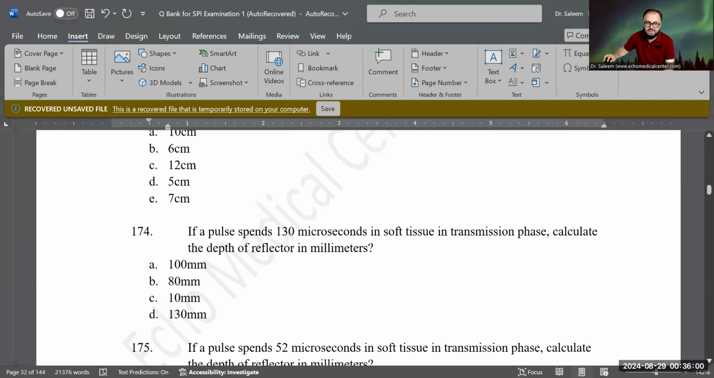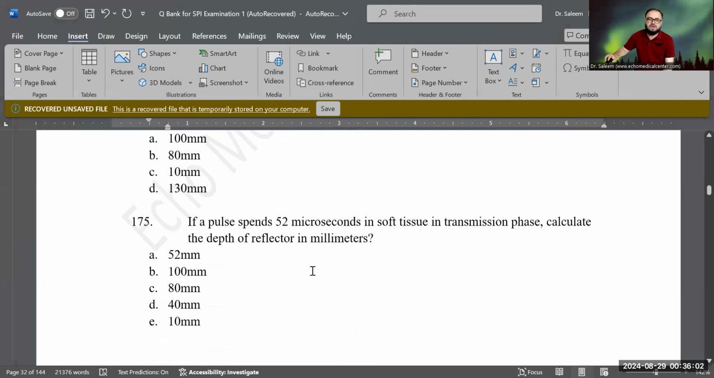Good job. Let's do the next question. If a pulse spends 52 microseconds in soft tissue in the transmission phase, calculate the depth of the reflector in millimeters. So what do you think?